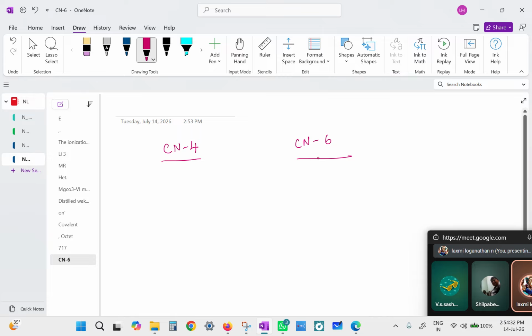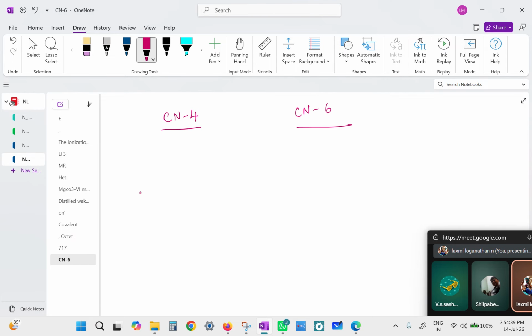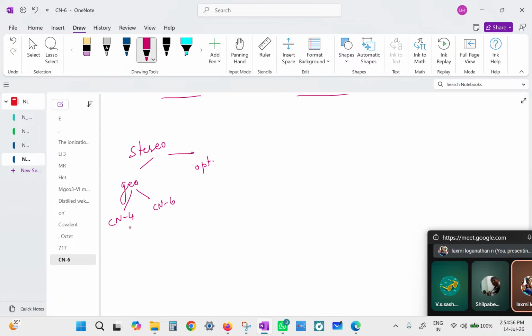But in our syllabus, we have only 2 types of complexes under this lesson. One is the coordination 4 type complexes, the other one is the coordination 6 type complexes. Now, when you look at stereoisomerism, there are 2 types: one is the geometrical, the other one is the optical. Stereoisomerism is possible for coordination 4 type and coordination 6 type. Under coordination 4 type, there can be square planar and tetrahedral.